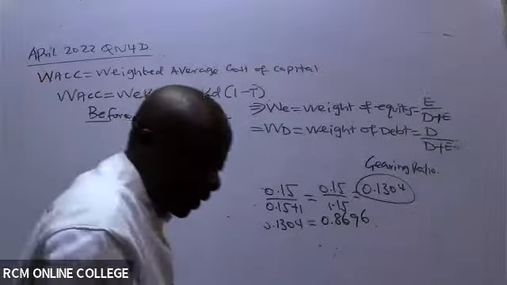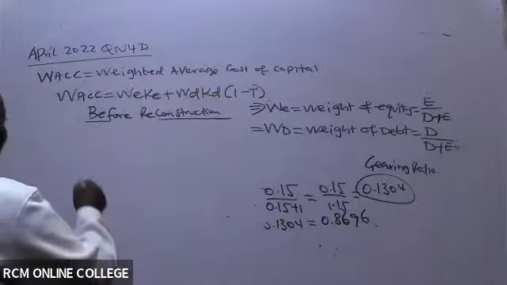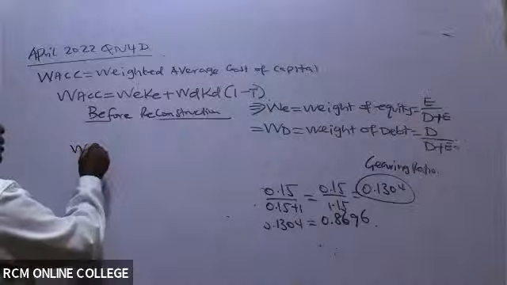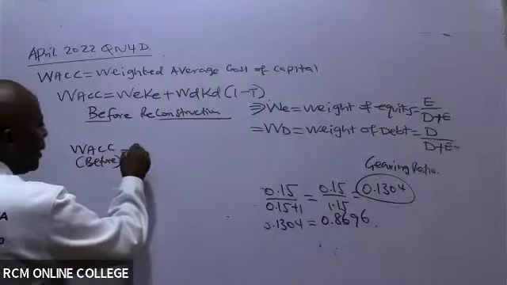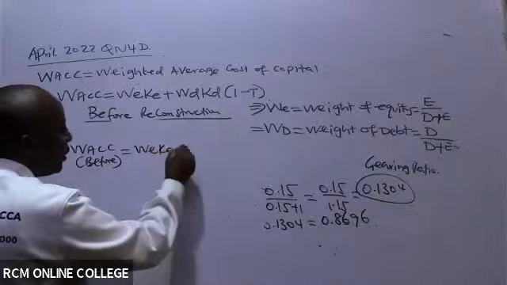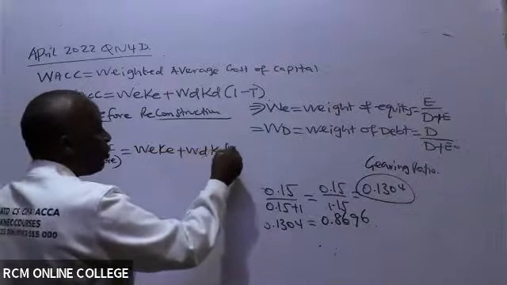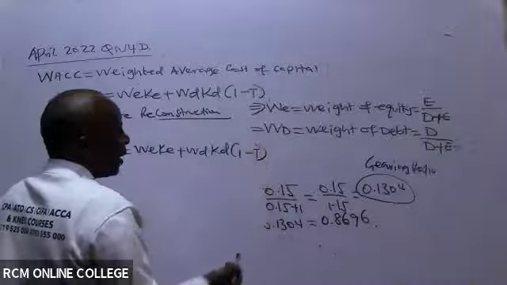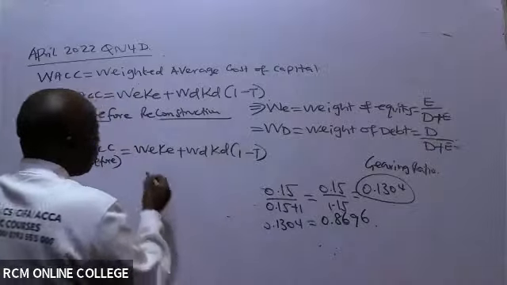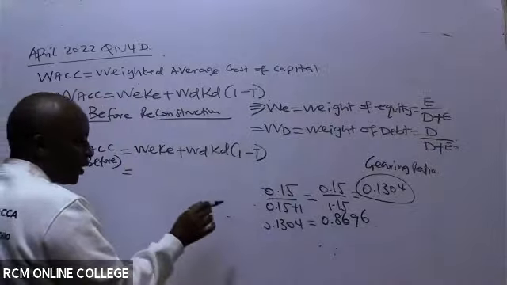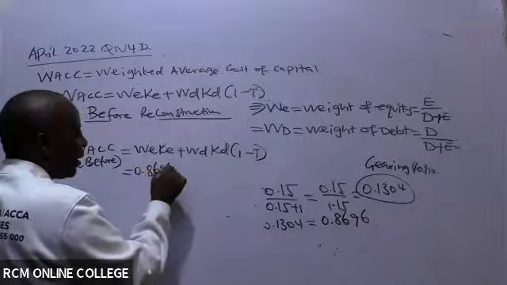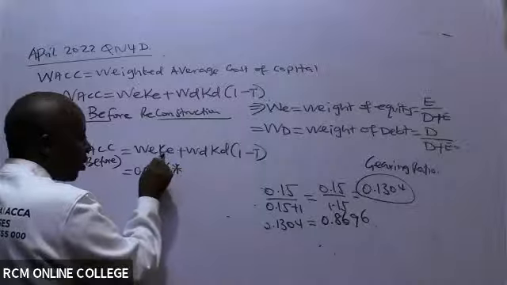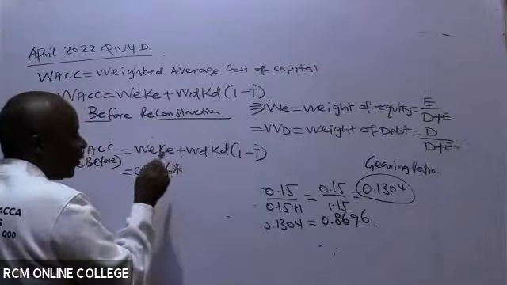So now we have everything. Let's continue with our WACC before reconstruction. WACC before reconstruction, we have said, is weight of equity times cost of equity, plus weight of debt times cost of debt, into 1 minus tax. So the weight of equity in this question, we have it. It is 0.8696.